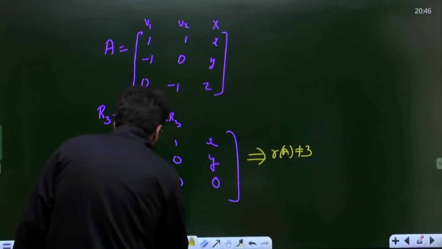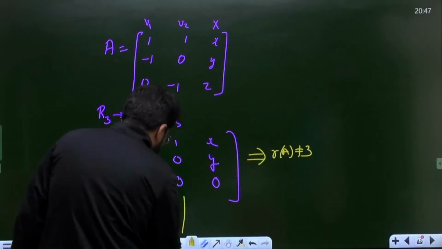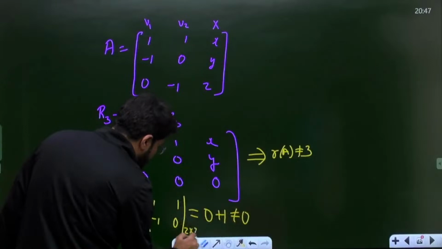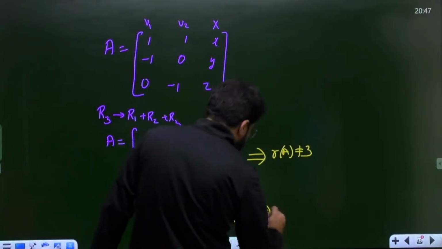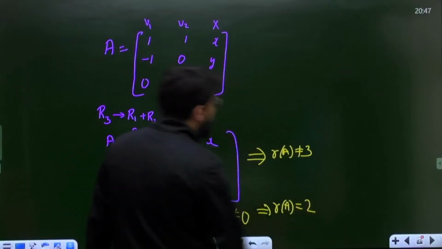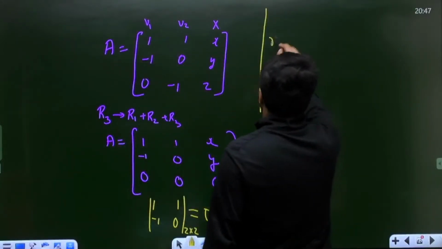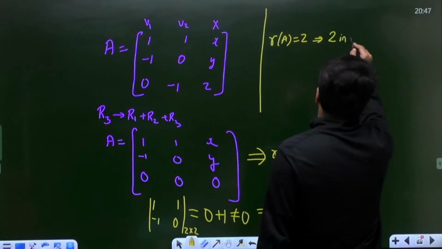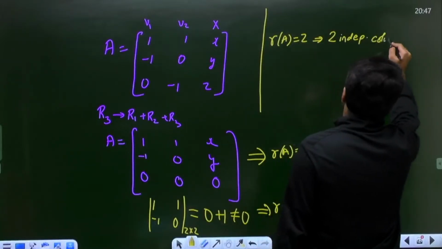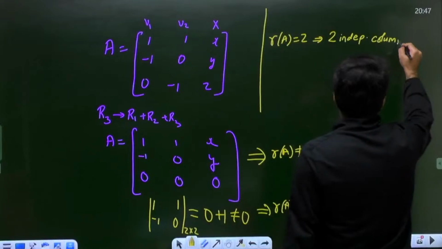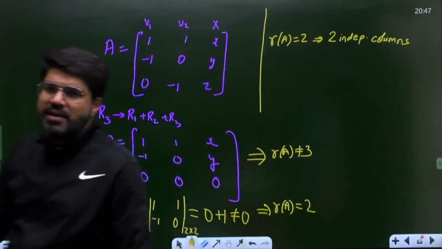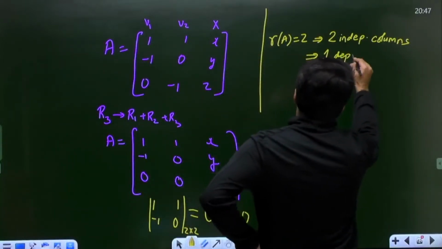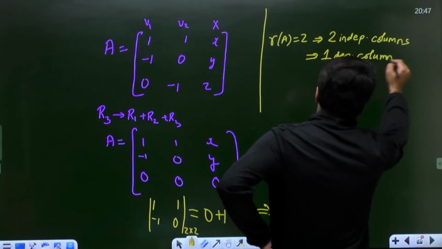Now let me check any 2 cross 2 minor, 1, 1, minus 1, 0, and check the determinant. It is 0 minus minus 1, so the determinant is 1, and the 2 cross 2 minor is non-zero. If you have at least one 2 cross 2 minor which is non-zero, the rank of the matrix is equal to 2. If the rank of the matrix is 2, it means that the matrix has 2 linearly independent columns. Independency here means only linear independency. That means it has only one dependent column.